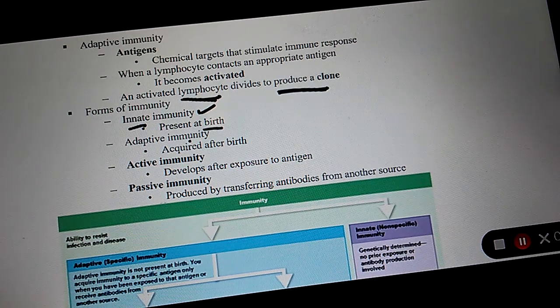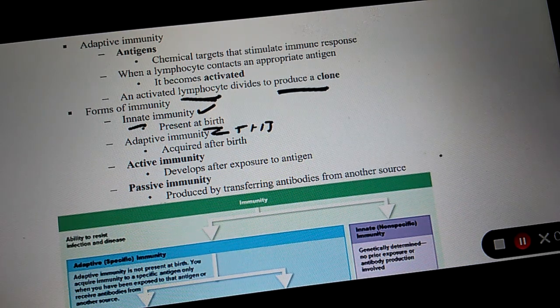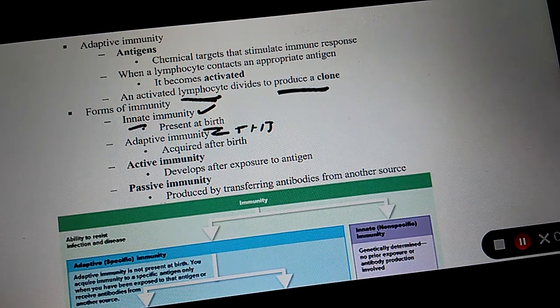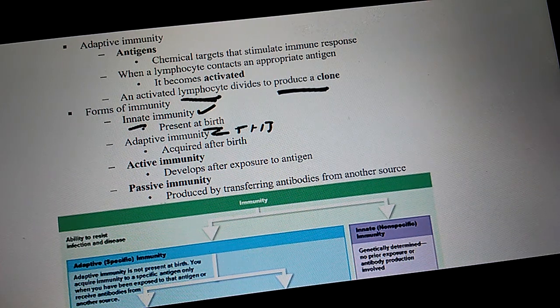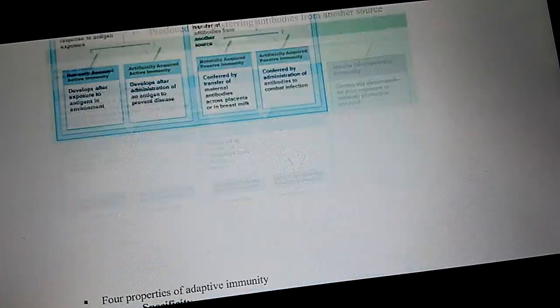What about T cells and B cells? Adaptive. Is adaptive also known as acquired? Yes. Okay.